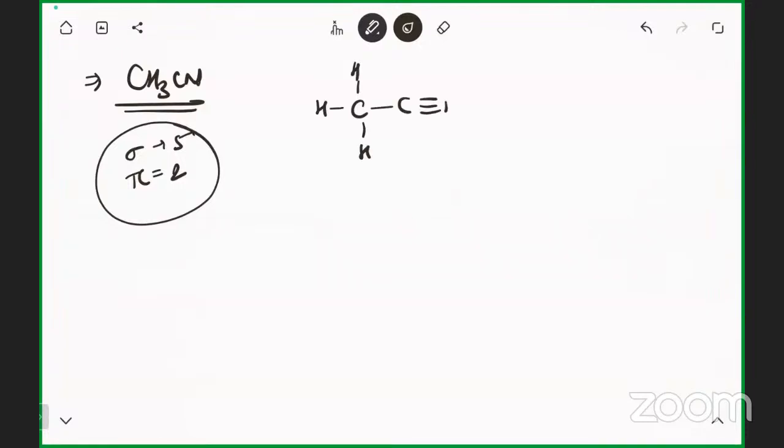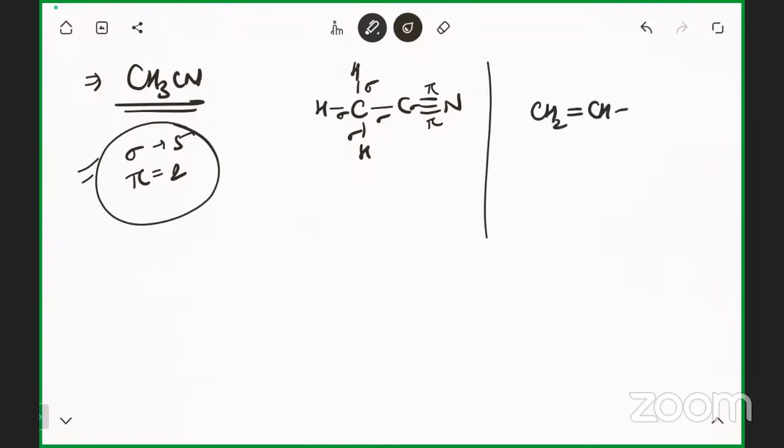CH3, that is H, H, H, C triple bond N. Sigma, sigma, sigma, sigma, sigma, pi, pi. Okay. Correct: 5 sigma bonds and 2 pi bonds. One more question.